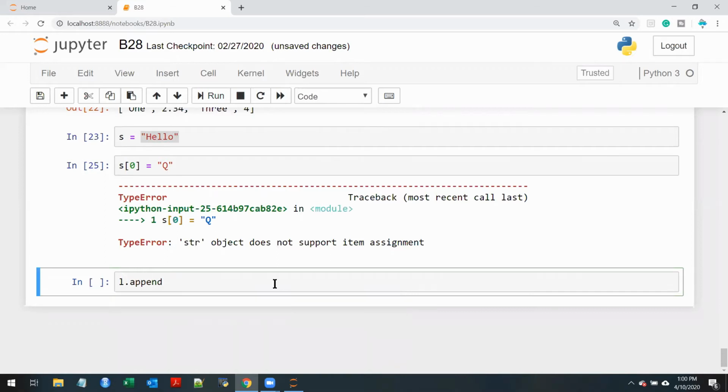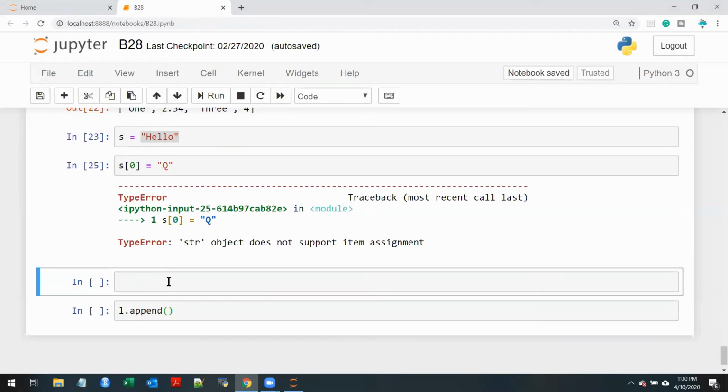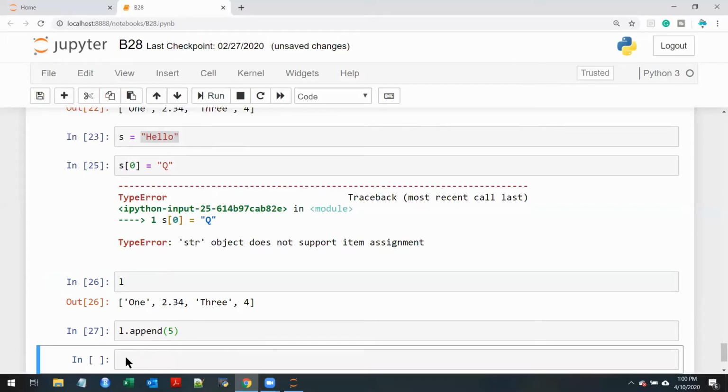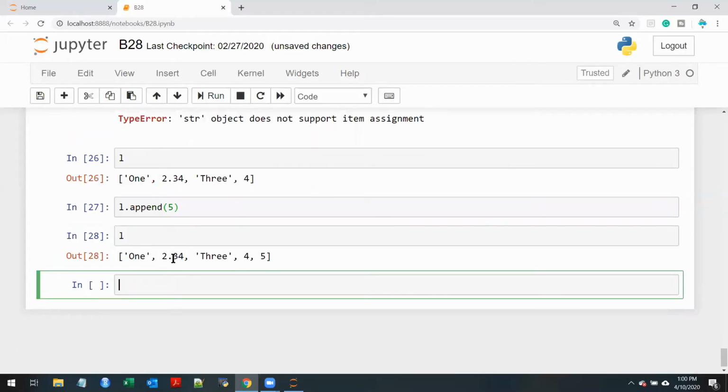So L dot append. Let's see first what is L. L, observe, it is string 1, 2.34, string 3 and 4. Now if I add, let's say 5, observe, it will append 5 to the end.